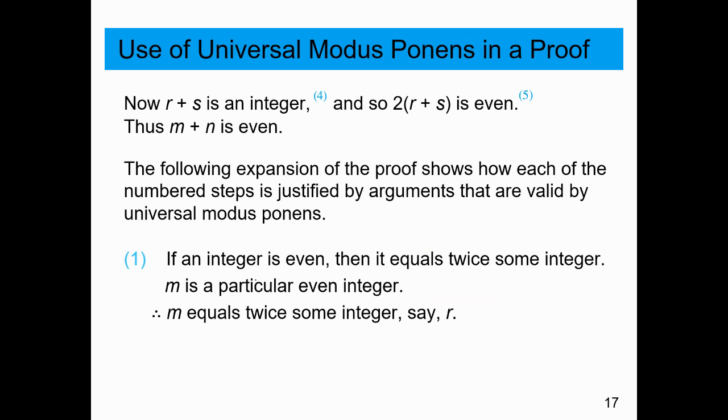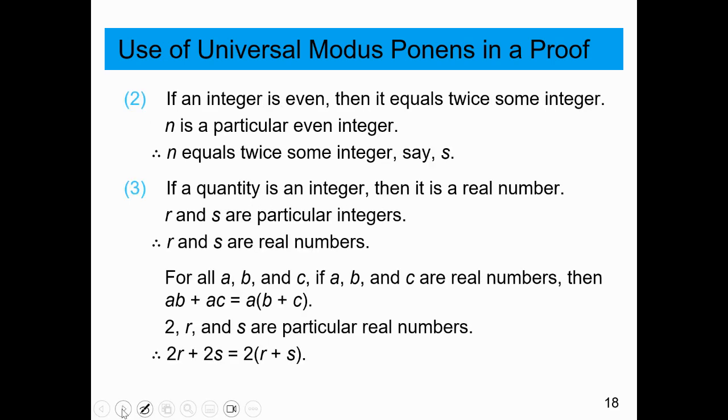If an integer is even, then it equals twice some integer. M is a particular even integer, so we can say that m is twice some integer. Okay? If an integer is even, it equals twice some integer. N is a particular integer. N equals twice some integer. So then we can combine those together and say that if we add two evens, we get an even number.